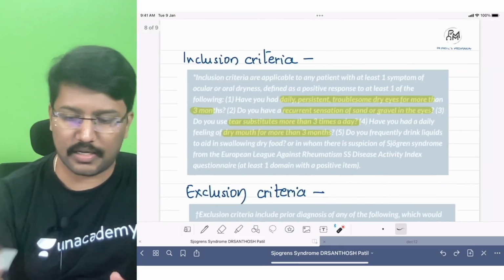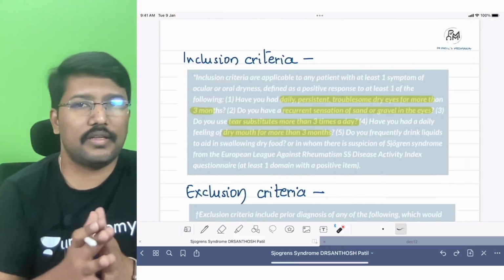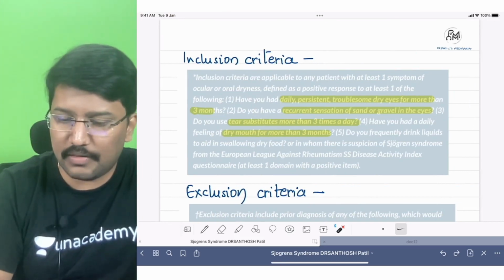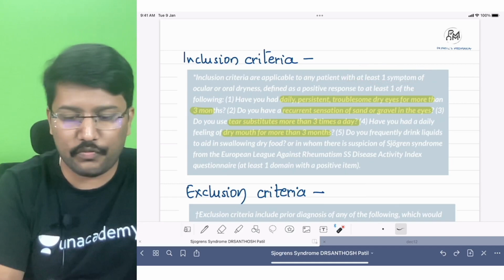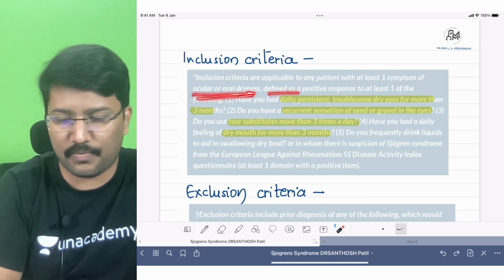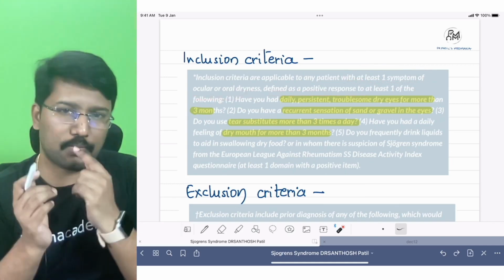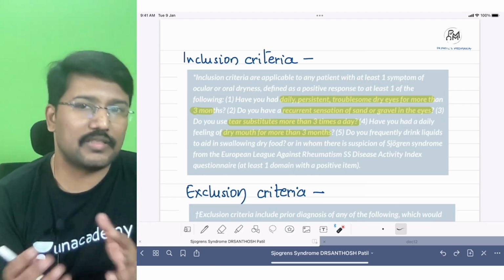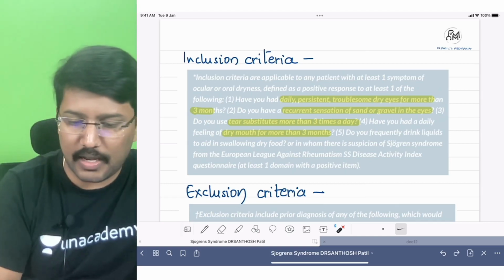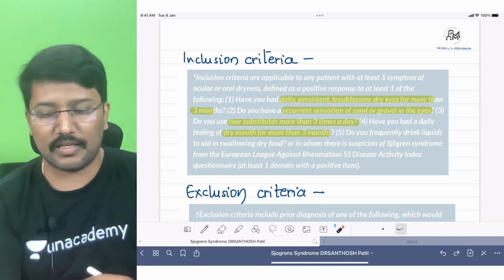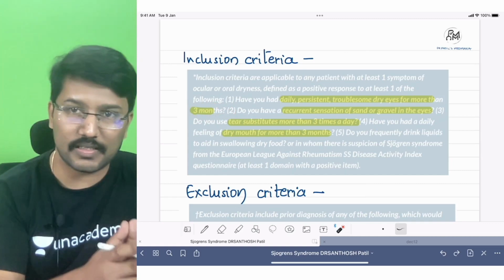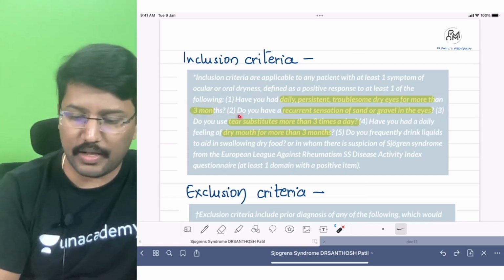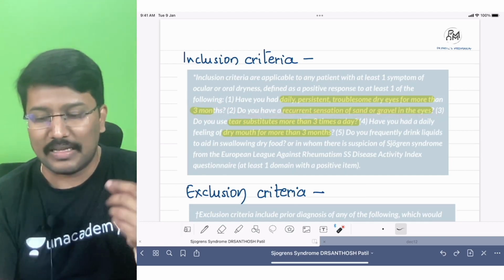So what are the inclusion criteria? Inclusion criteria basically include these questionnaires, right? The patient should have at least one of the symptoms of oral or ocular dryness. So the patient should have either dry mouth or dry eyes, and that is assessed by asking these 5 questions. Have you had daily persistent troublesome dry eyes for more than 3 months? He says yes. Done. Inclusion criteria satisfied. Or do you have a recurrent sensation of sand or gravel in the eyes?